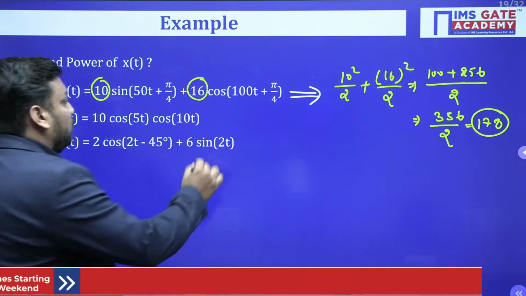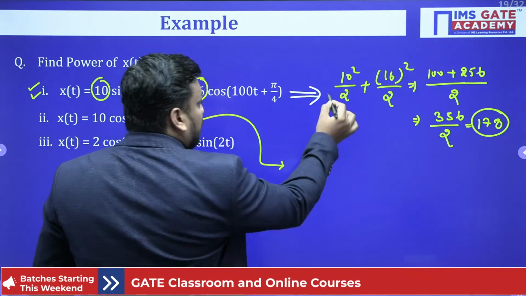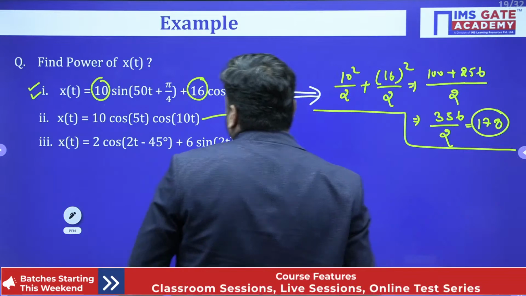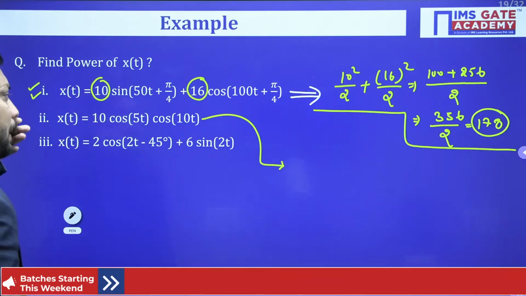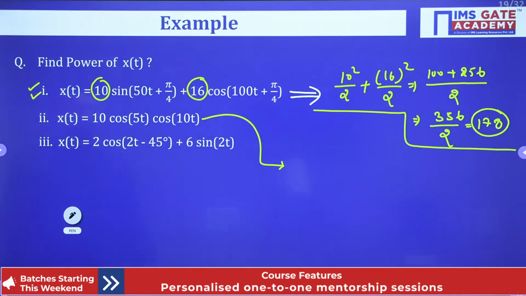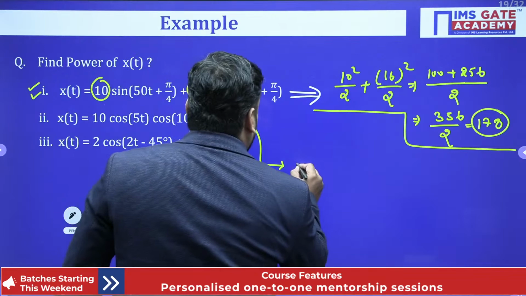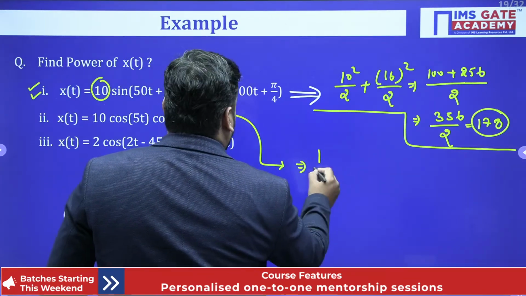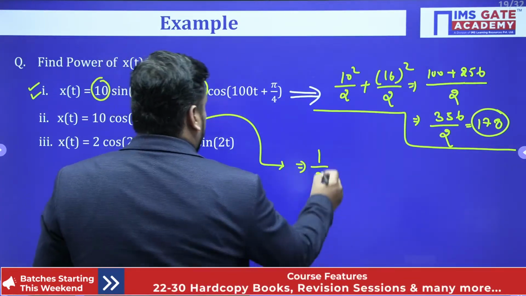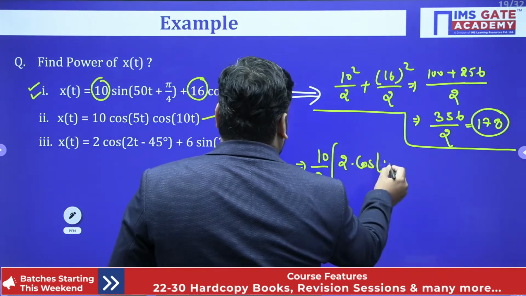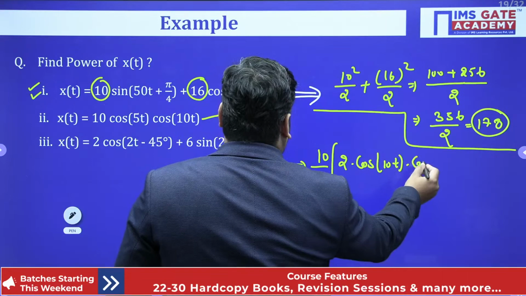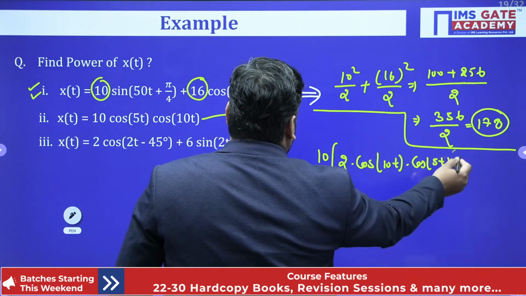Similarly, if I talk about the second one, I should apply the simple cos formula here. xt equal to 10 cos 5t and cos 10t. So what should I write here? So I must write here, so half is already outside, 10 by 2, and here I am writing 2 into cos of 10t dot cos of 5t. Bracket close.